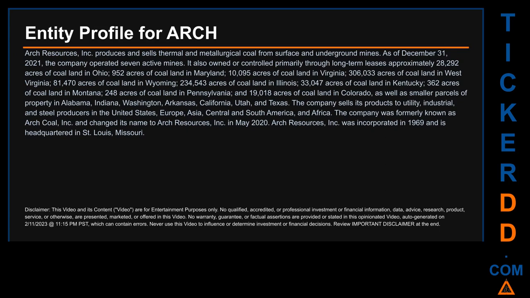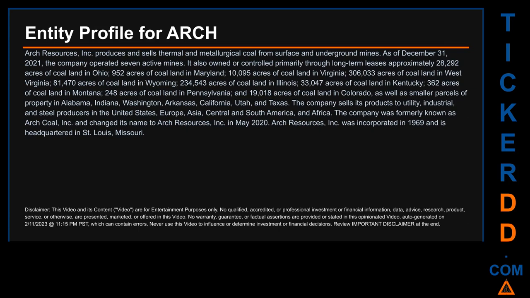Arch Resources, Inc. produces and sells thermal and metallurgical coal from surface and underground mines. As of December 31, 2021, the company operated 7 active mines. It also owned or controlled, primarily through long-term leases, approximately 28,292 acres of coal land in Ohio, 952 acres of coal land in Maryland, 10,095 acres of coal land in Virginia,